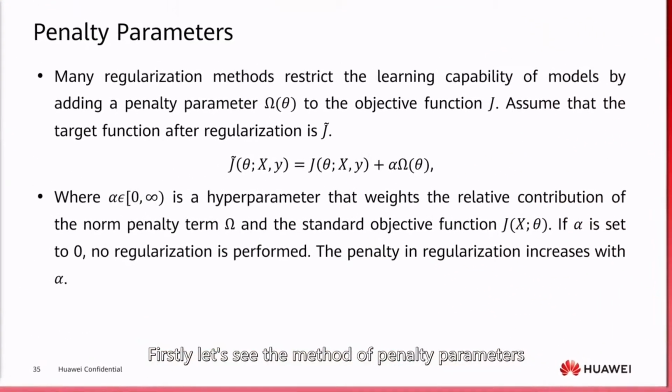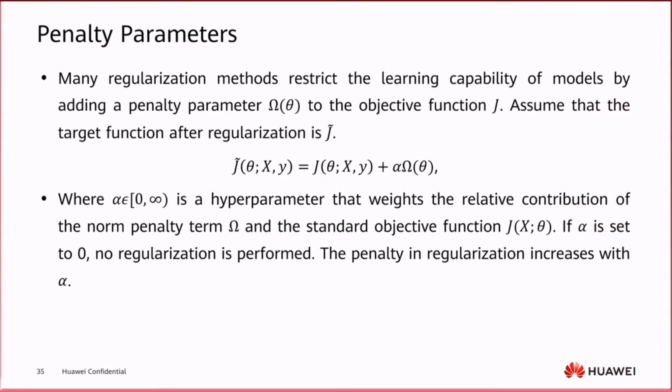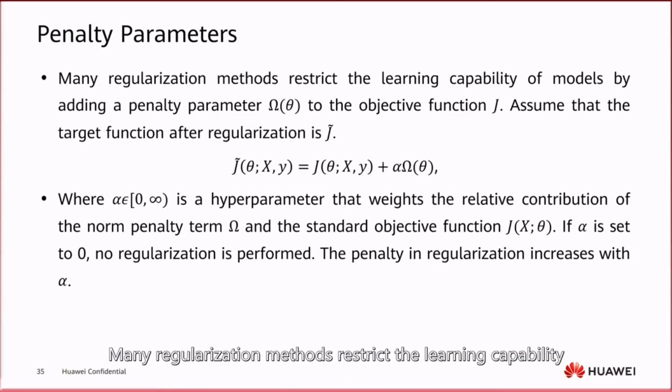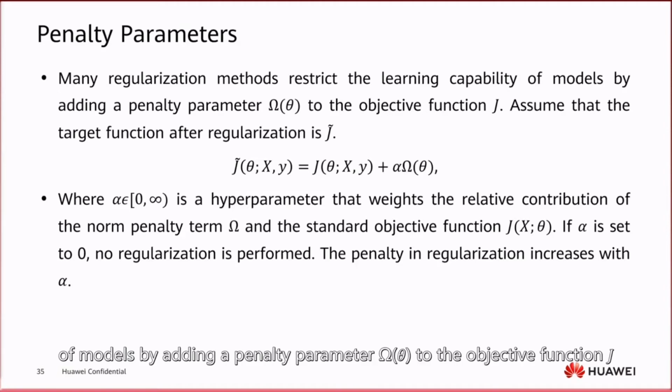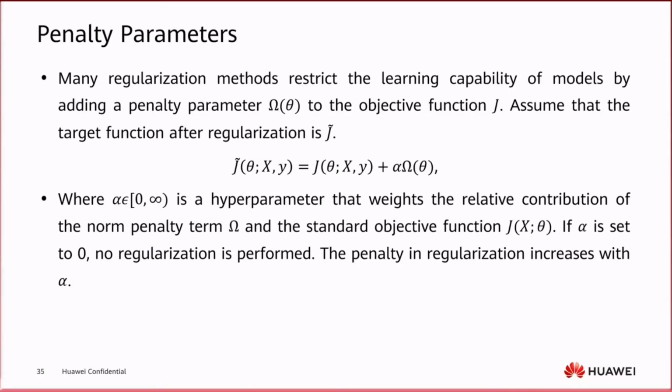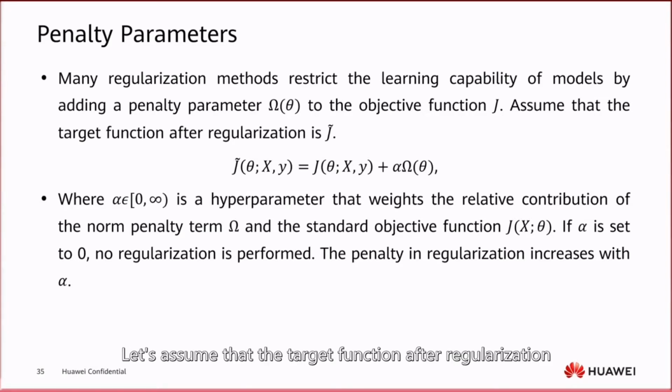Firstly, let's see the method of penalty parameters. This is a general method that can also be used in traditional machine learning. Many regularization methods restrict the learning capability of models by adding a penalty parameter omega of theta to the objective function J. Let's assume that the target function after regularization is J tilde.